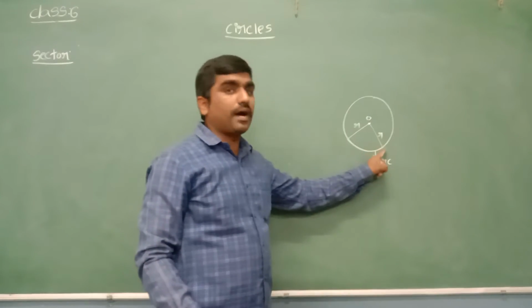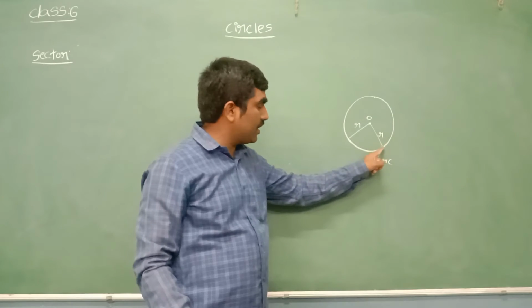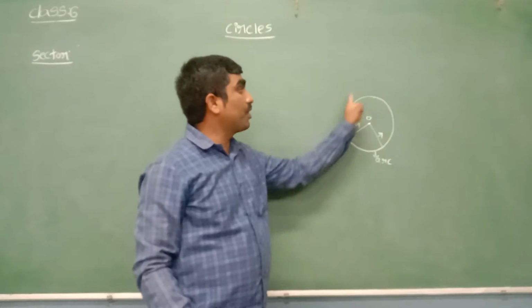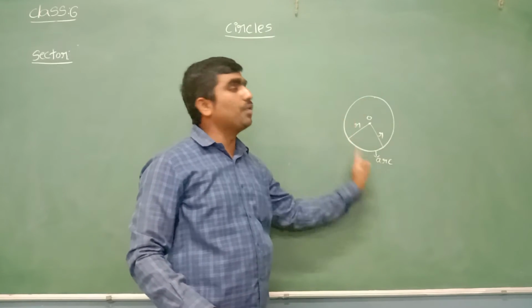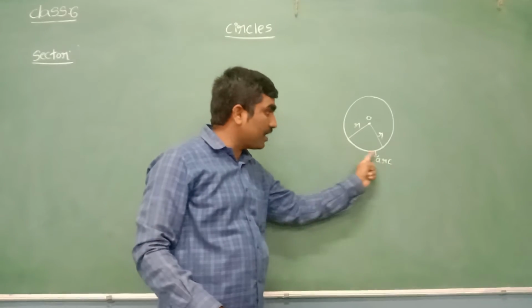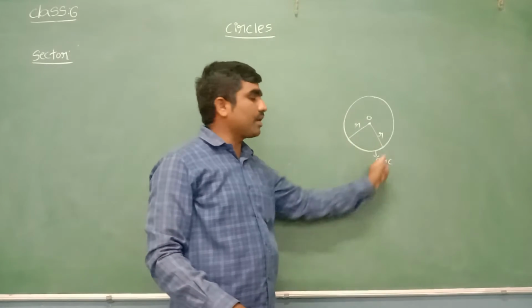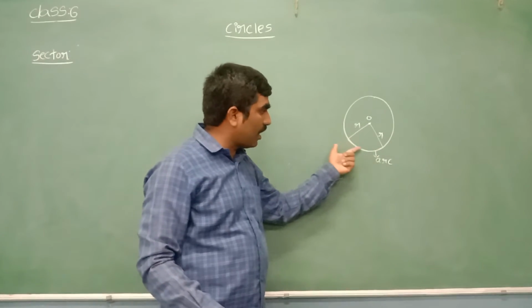Arc is a part of a circle. Arc is a curve which is on the boundary of the circle. It is a part of the boundary of the circle. So this place is called an arc.